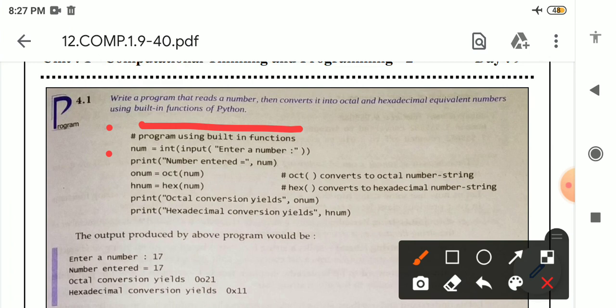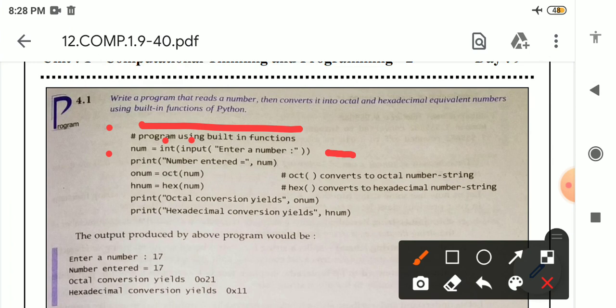In the second line we have written num is the name of a variable. After that equal to, then we are using int input. Inside input we have written enter a number. We are writing this line why? To accept an integer from the user. To accept an integer from the user we have to write this complete line.